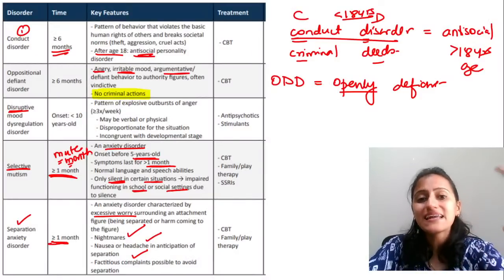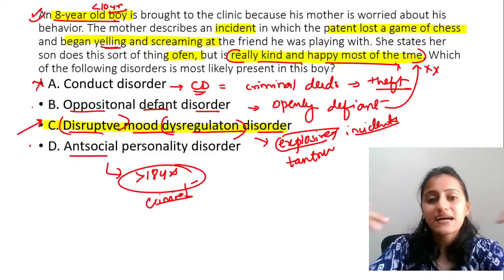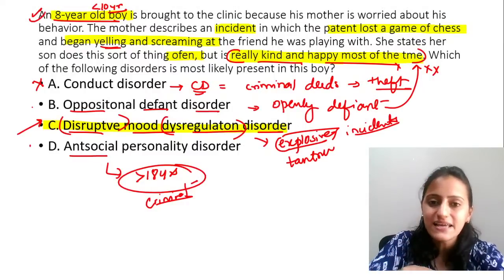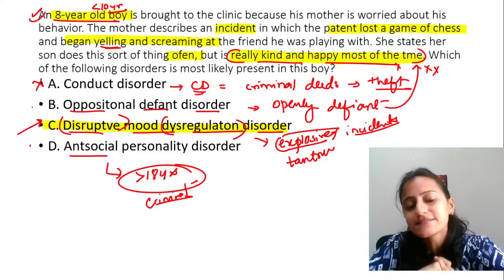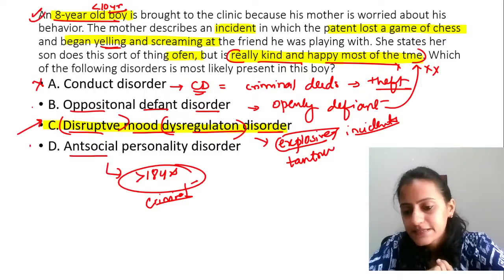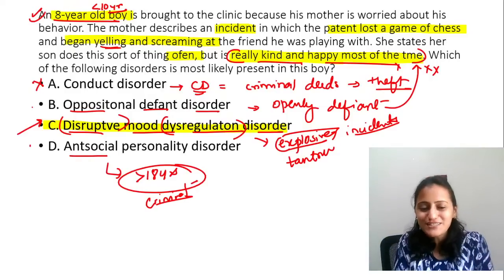Right. Remember, conduct disorder, criminal deeds; antisocial, criminal deeds. Conduct is your less than 18. Antisocial is more than 18. Okay, so we'll stop here for this session.